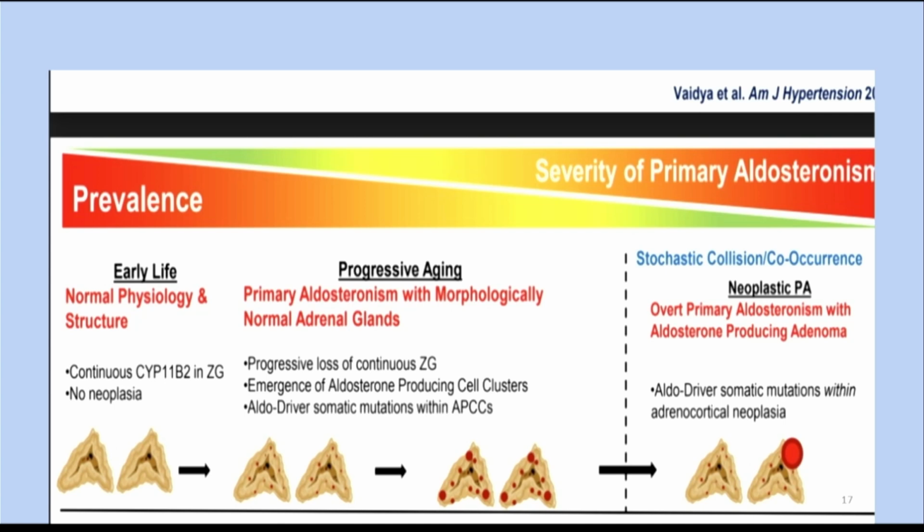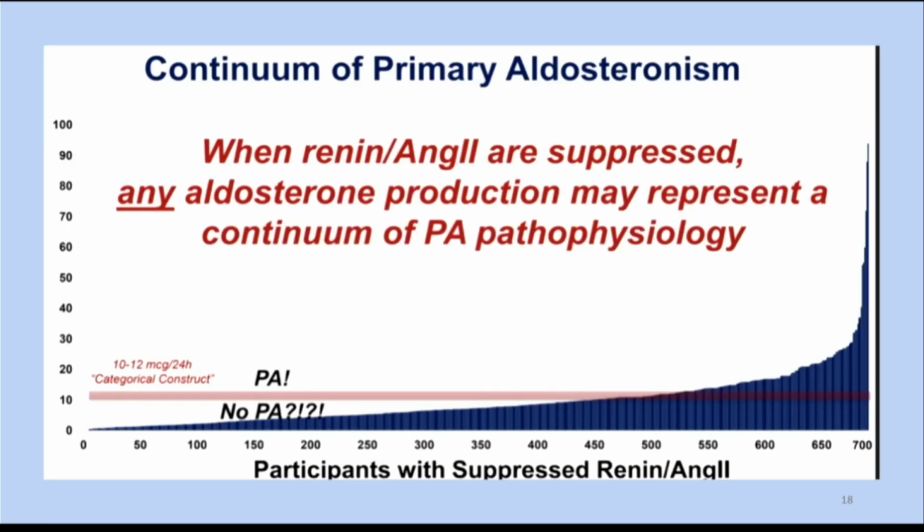But you can see it's there. Even milder disease, the prevalence is very common. It's very high. But severe disease, that is the classical adenoma, is not that common. So as you go from here to here, the severity of disease will increase, but prevalence will go down. So we have more milder disease than severe disease.